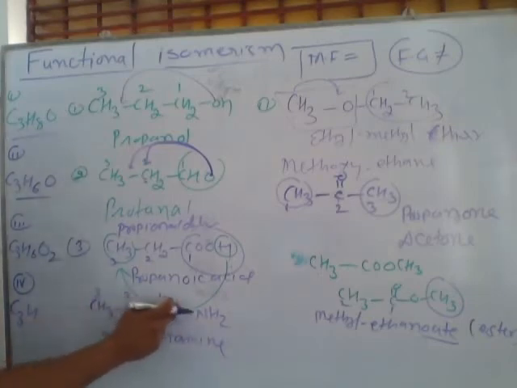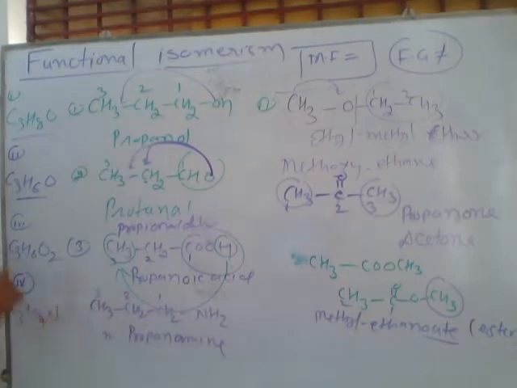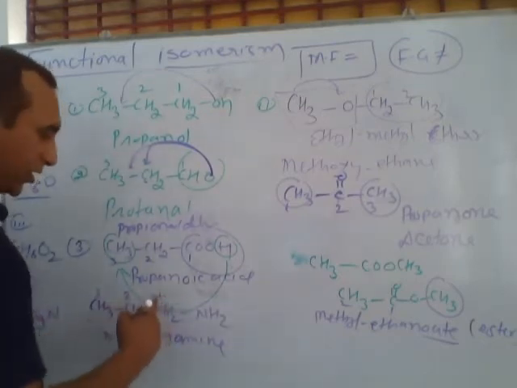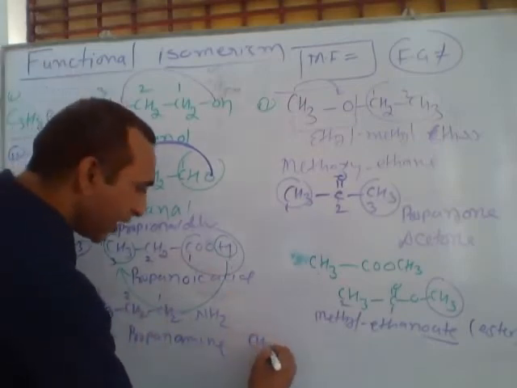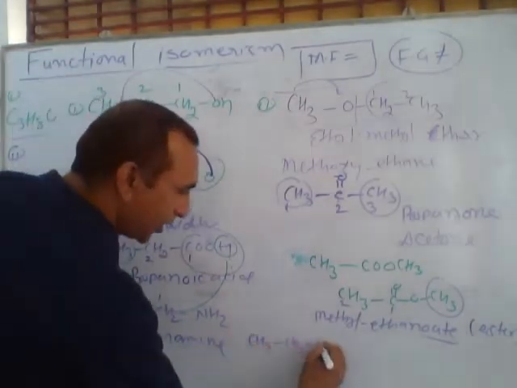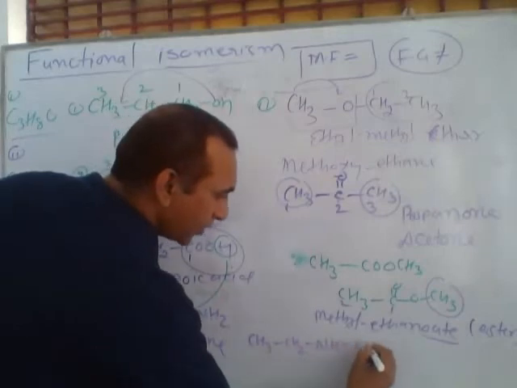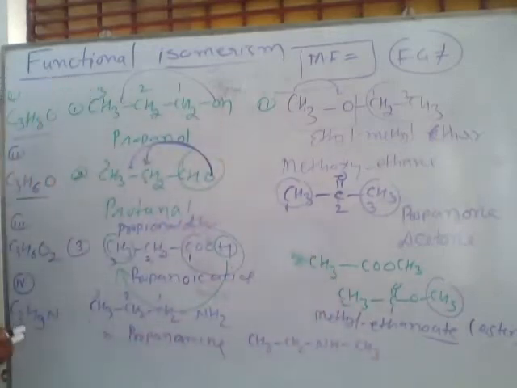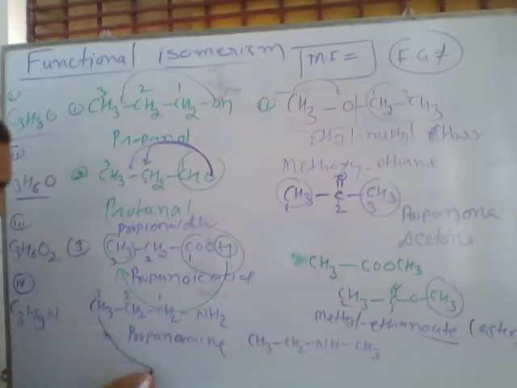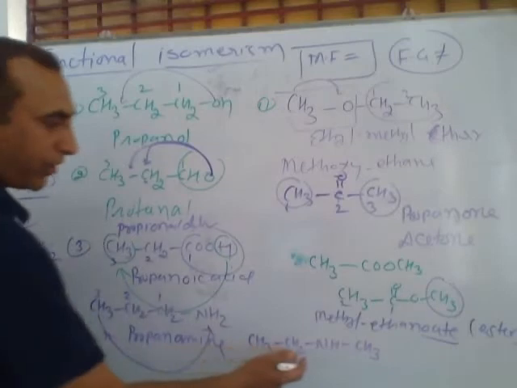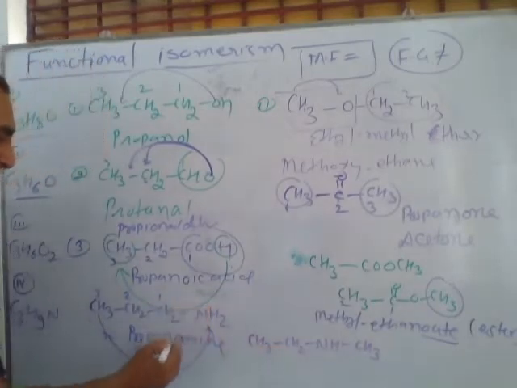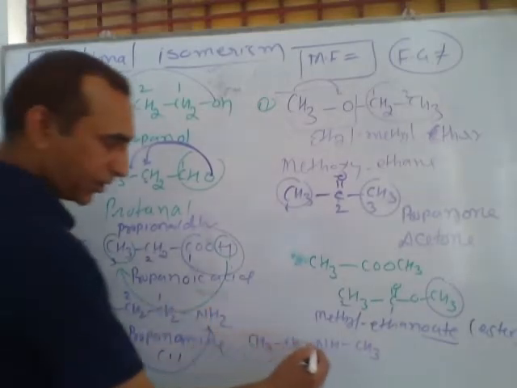4, 5, 6, 7, 8, 9. Total hydrogens are 9 and nitrogen 1. And this compound also exists in another form, this type: CH3 CH2 NH CH3. If I transfer this CH3 from here to here, and its hydrogen here to here, this type of compound forms. Actually, this is called primary amine, but in this compound